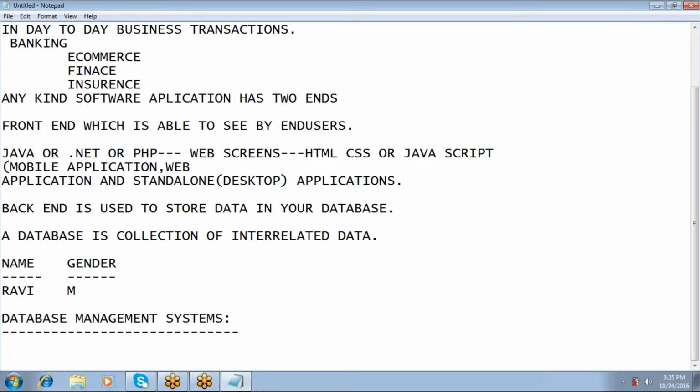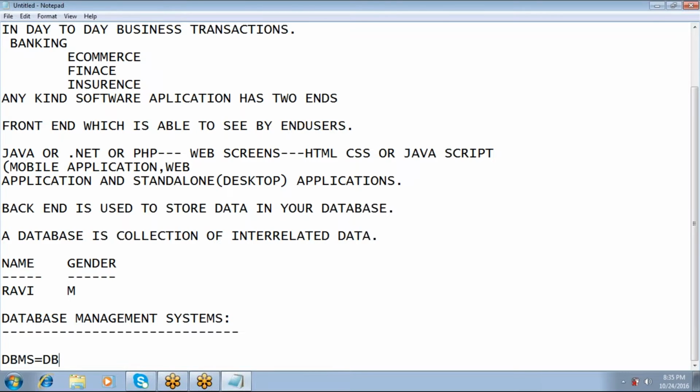If you store your data in an Excel file, you can say that this is my database. If you store your data in any kind of CSV files, yes, we can say that it is a database, but an unstructured database.